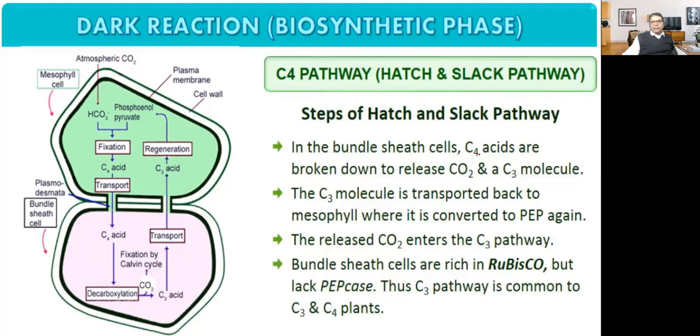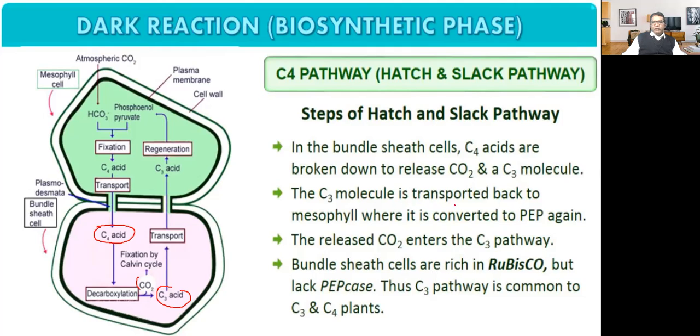Then in the bundle sheath cell, C4 acids are broken down to release carbon dioxide and a C3 molecule is produced. In the bundle sheath cell, this C4 acid will undergo decarboxylation, will release carbon dioxide, and C3 acid will be produced. Now this carbon dioxide will be fixed by the Calvin cycle. So in the bundle sheath cell there will be the Calvin cycle, and in the mesophyll cell there will be the Hatch and Slack cycle in C4 plants.